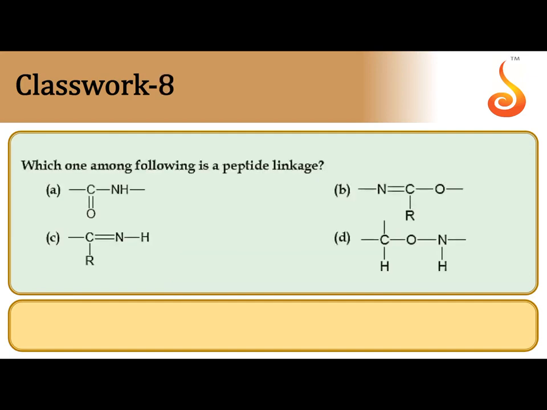Which one among the following is a peptide bond? A peptide bond is formed between two amino acids of a protein. This is the peptide bond, the amide bond. So the answer is A.